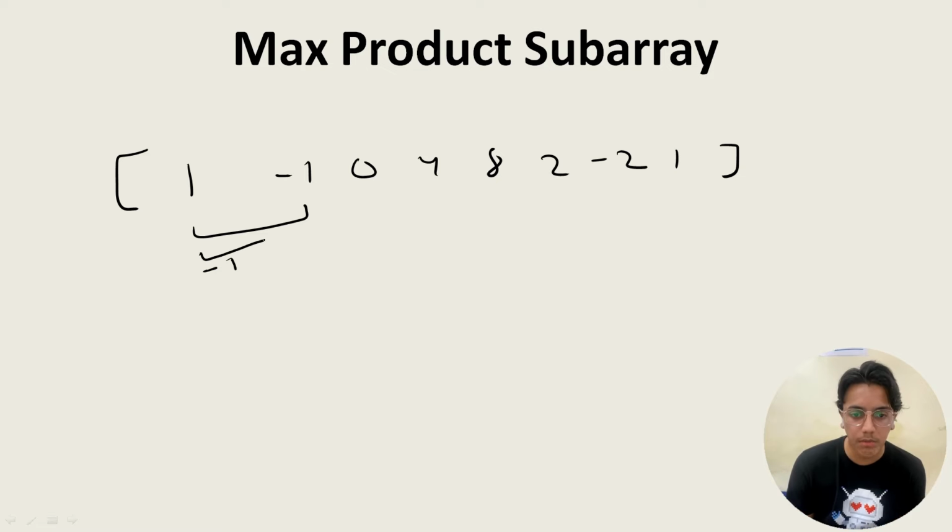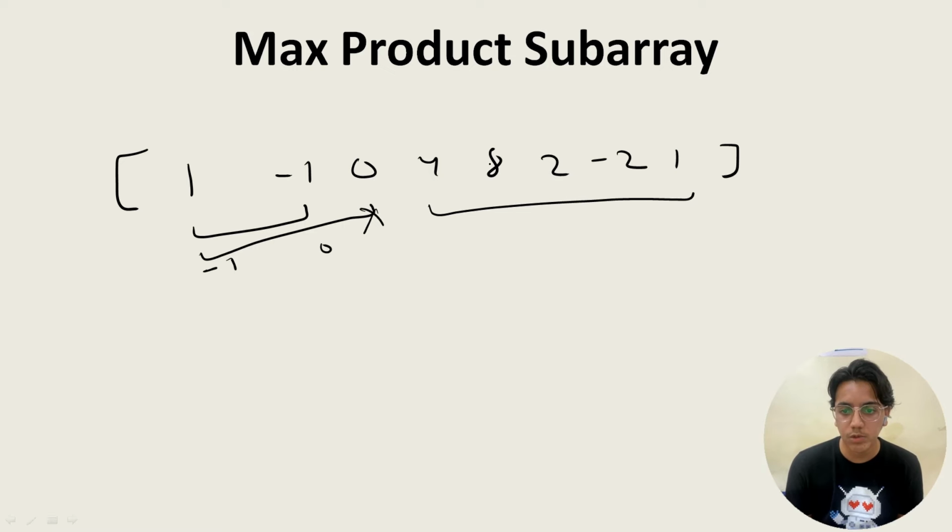If we take 1 minus 1 and 0, this will become 0. So whenever a 0 occurs, we break and make a subproblem over here. 0 won't be considered in the next products. So like 4 8 2 minus 2 1. Supposedly we take 4 8 2. Okay, positive is good. As we come to minus 2, it will become negative, less than 0. So this will not be a maximum product. And when we include 1, still it's not.